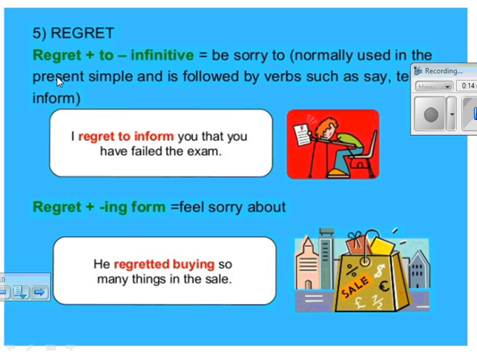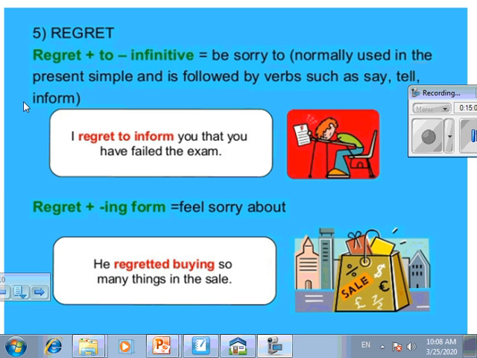Here, regret. When I say regret plus to plus infinitive, it means I'm sorry for this. Okay, be sorry normally used in present simple and is followed by verbs such as say or tell or inform.